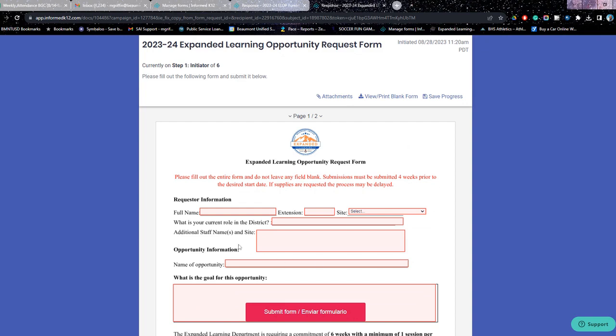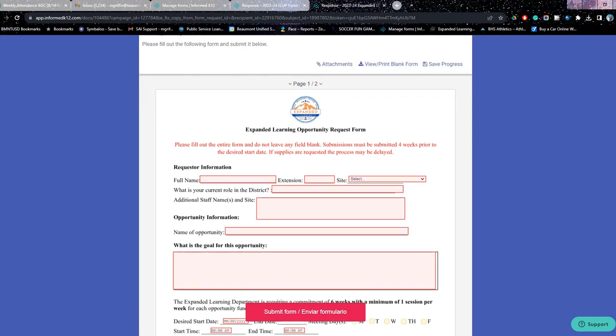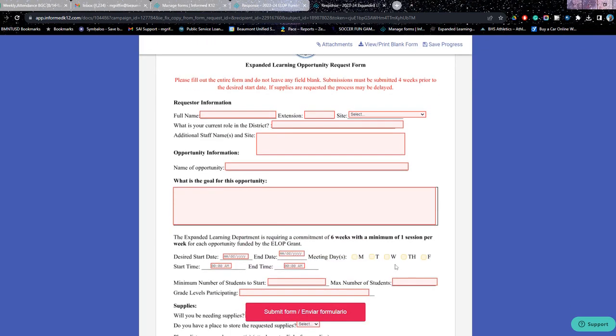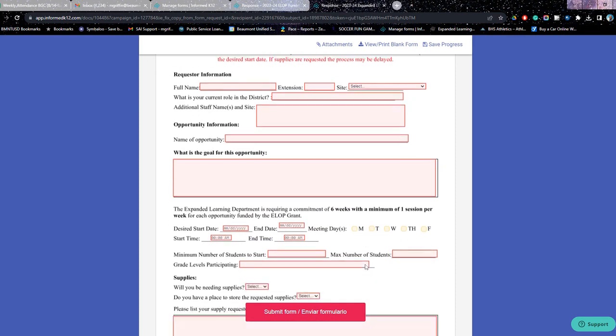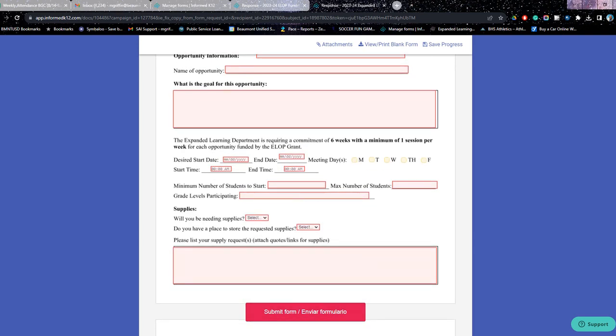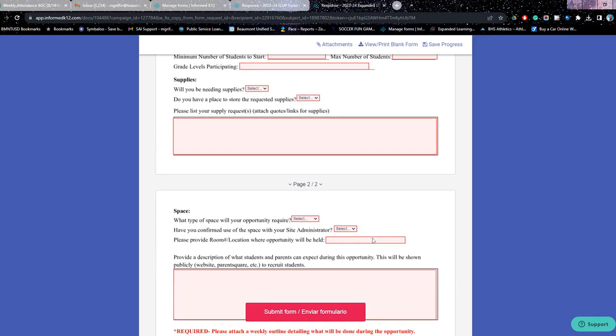Again, they're going to fill out their name, their role, the different things that they're doing. What's the goal for this opportunity? What are they trying to accomplish? We want to know when they're going to do it, how often they're going to do it, how many students, what grade levels, all that good information that we want to know. Make sure they've thought through these types of things. If there are supplies needed for them to fulfill this opportunity, we want to know what those are and to provide us a list so that we can evaluate to see if it's an opportunity that we can fund.